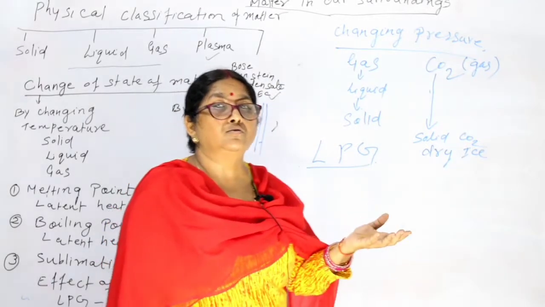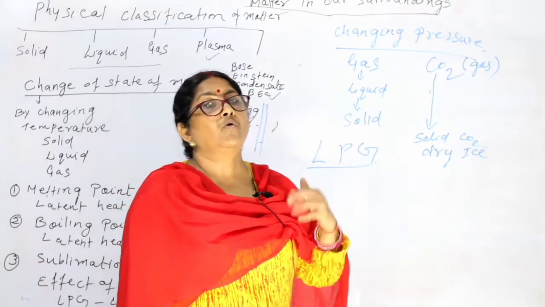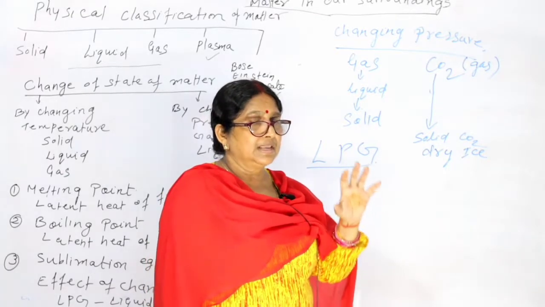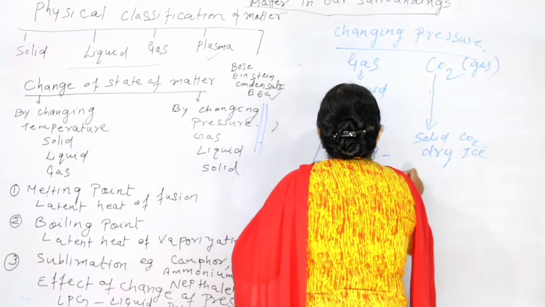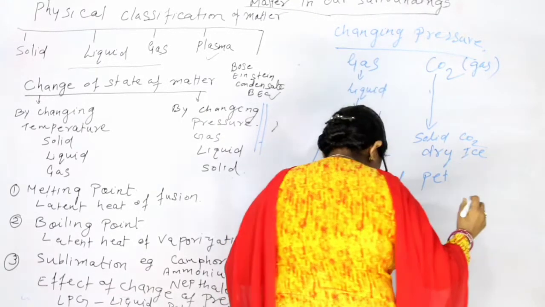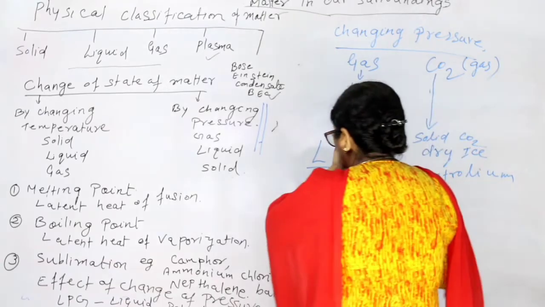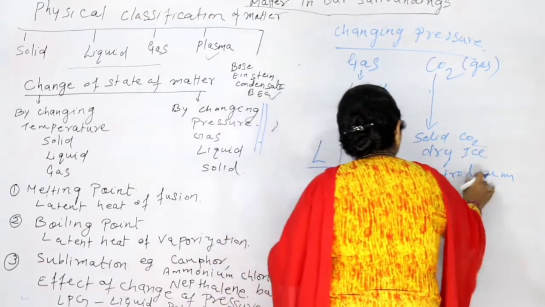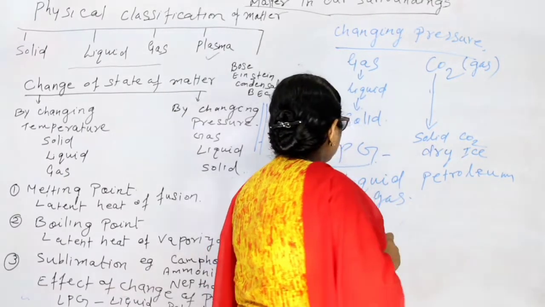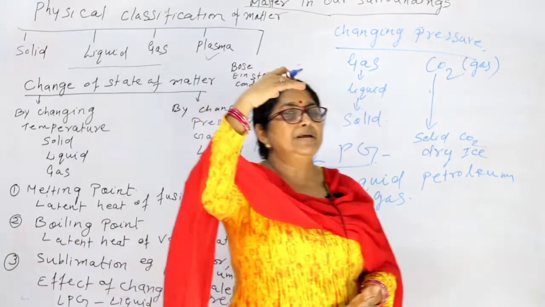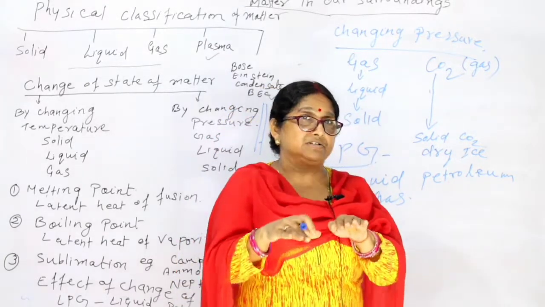The cylinder gas that we use in our house, which we use for cooking our food. What is that? Actually, LPG is liquid petroleum gas. Okay, now see in LPG what happens, in that big cylinder gas is put and it is compressed.